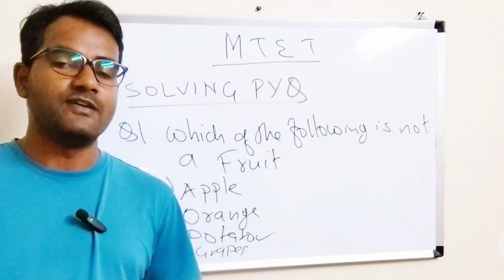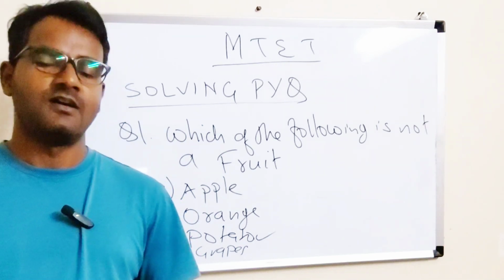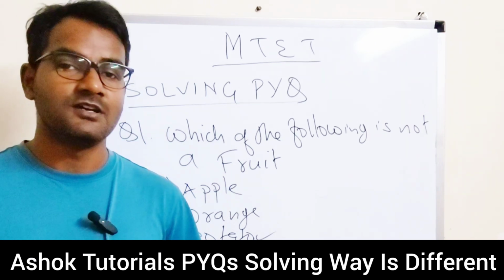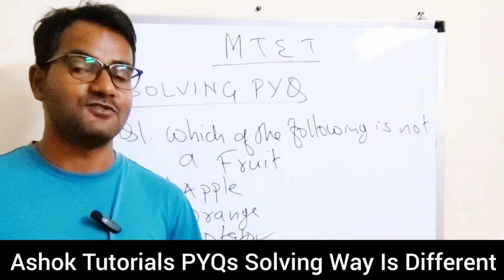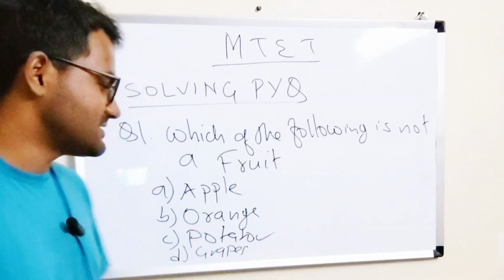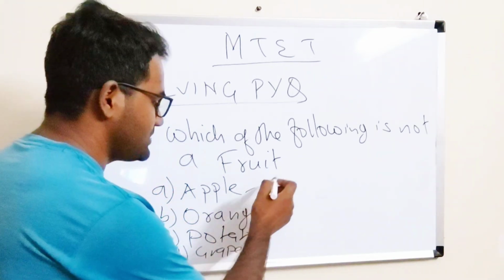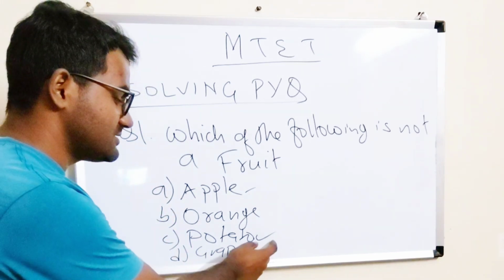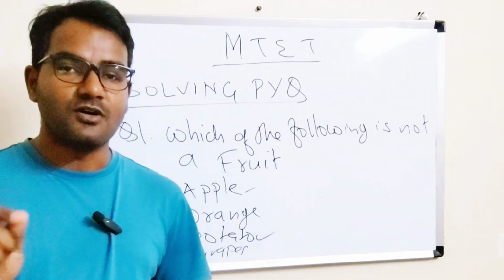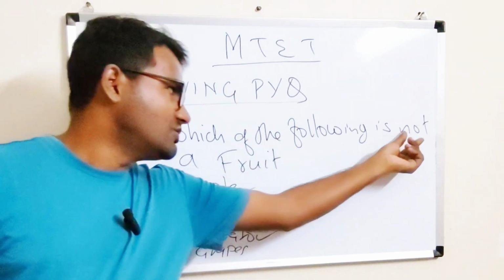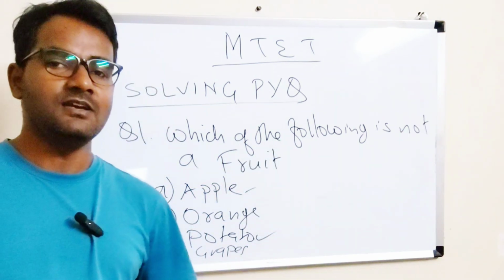This is how we solve PYQs. But Ashok Tutorials do not solve this way. How do we solve it? Our way of solving is quite unique. We solve it like this, all right? Just look. Suppose this potato is the right answer, since they ask us to find the one that is not a fruit, so potato is the one.